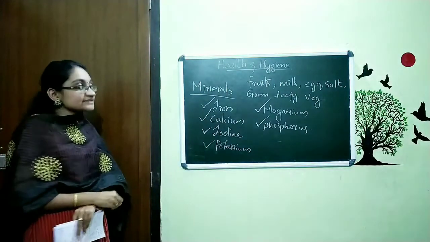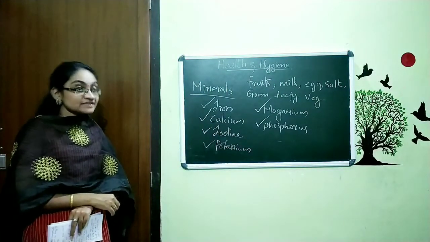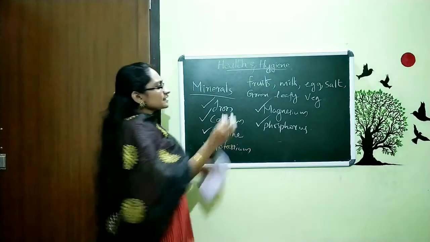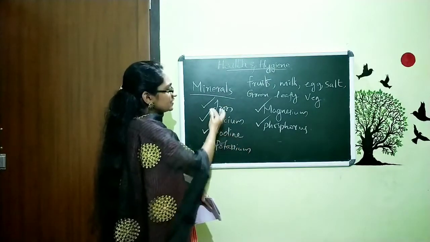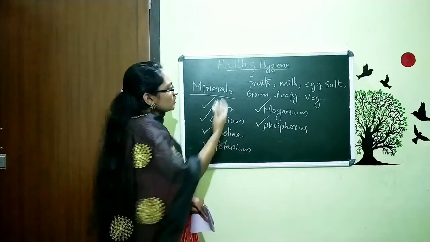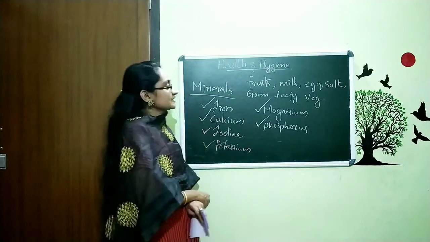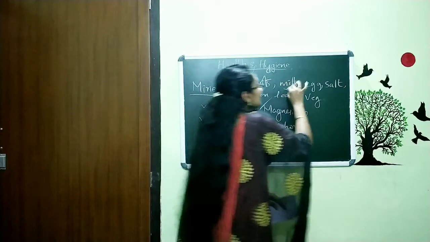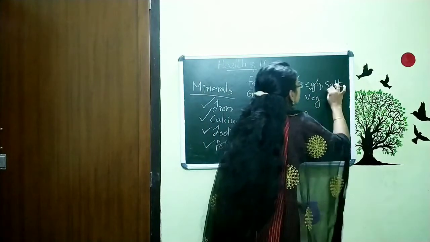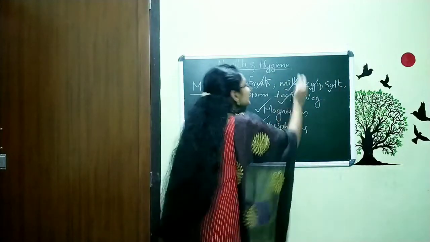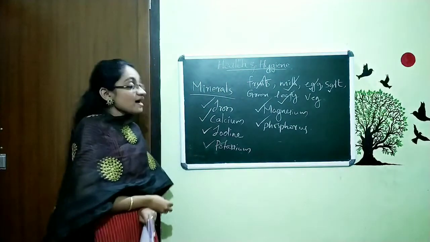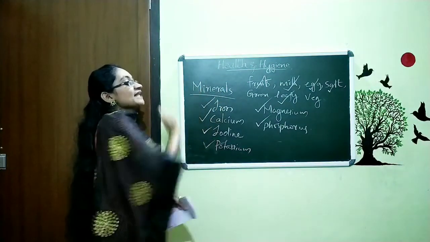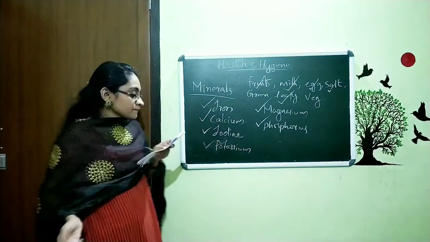These are the food items that provide minerals for our body. Different food items provide different types of minerals. Now you just remember some of these examples.